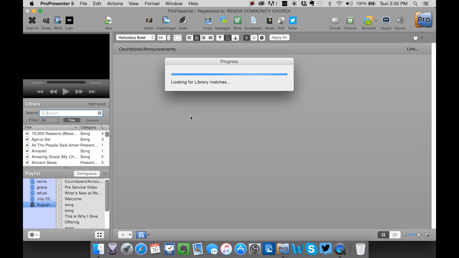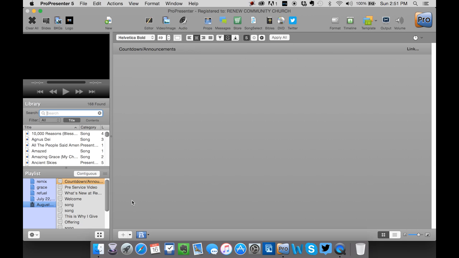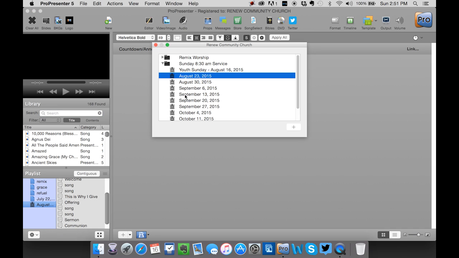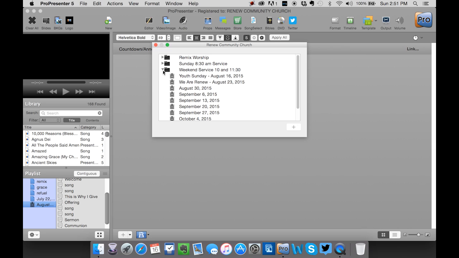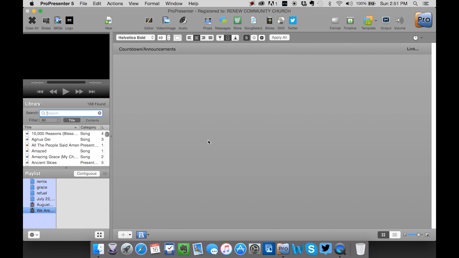and then down here the set will download. And it has different things that were in there. Let me go on and pull up the next service. So that is the 8:30 service. Let's pull up the 10 and 11:30 service. Sometimes they'll just have dates in here. Sometimes the names of the services will be in there. Sometimes those names won't be correct, but don't worry about it. The listing is always correct.